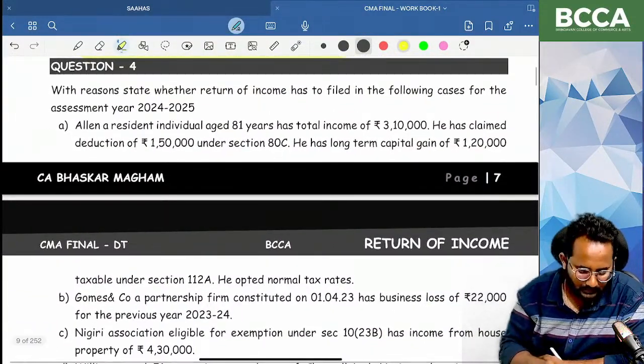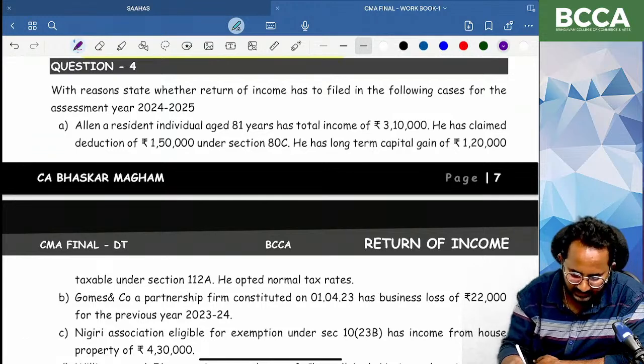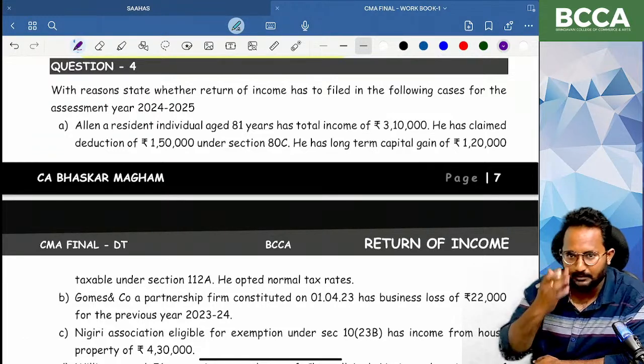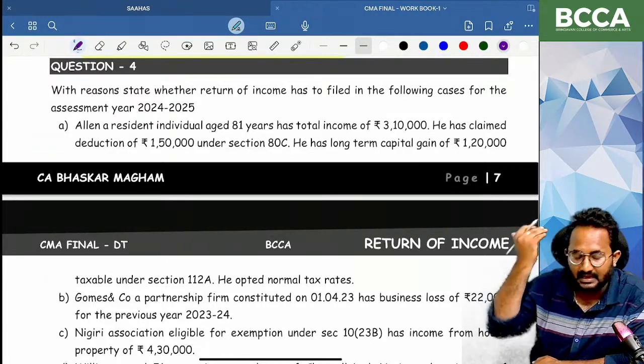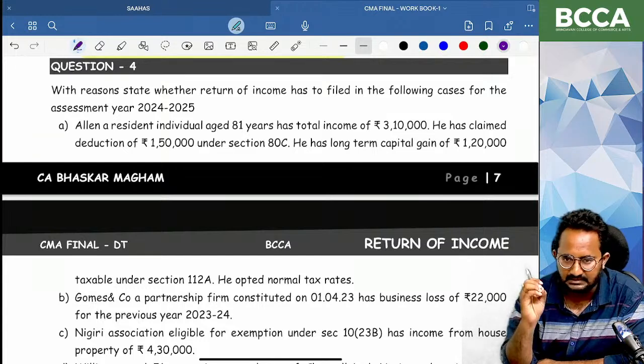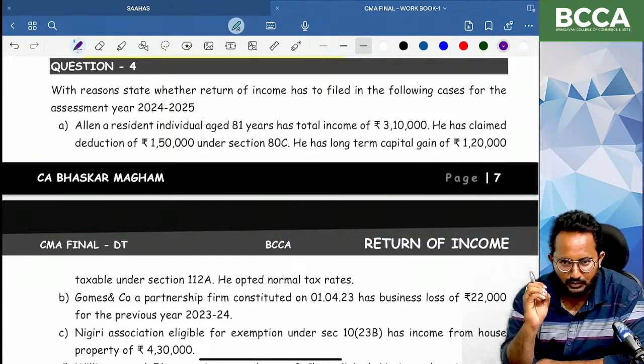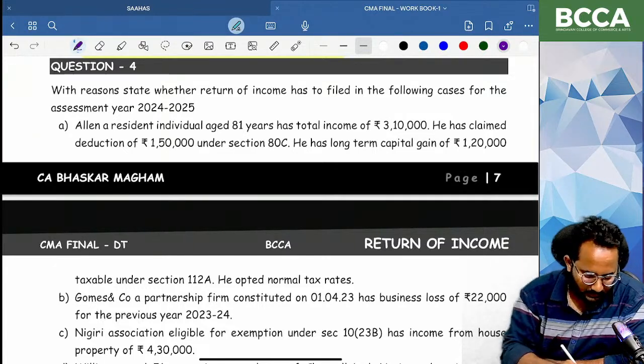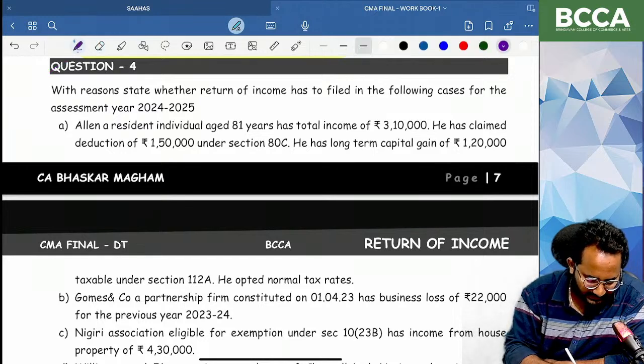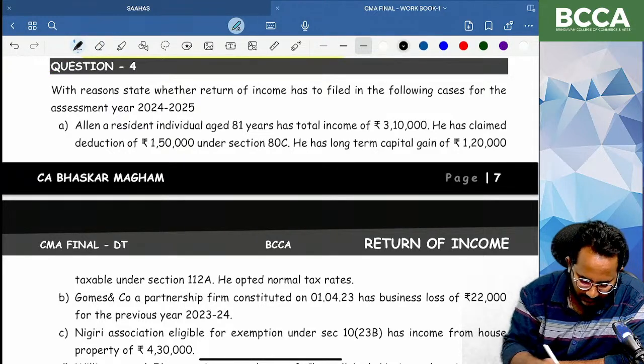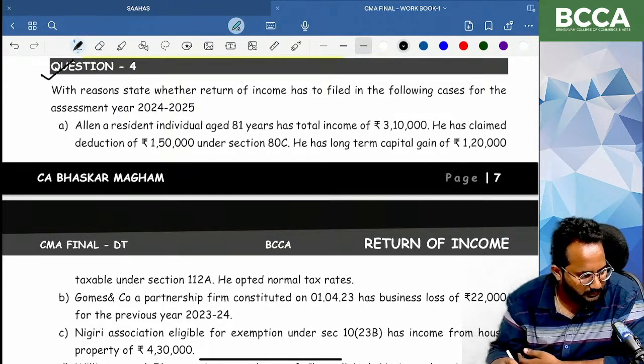In the classroom also, while listening to the concept as well as problems, you need to think, yes, this question may have come in an examination, how to give the answer. So this type of thinking you need to develop. Yes, ma'am. Question number 4. This is a past examination question. Shall we start question number 4, all of you?